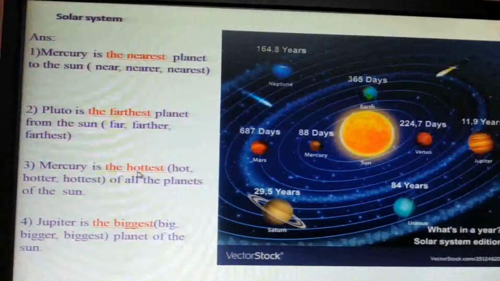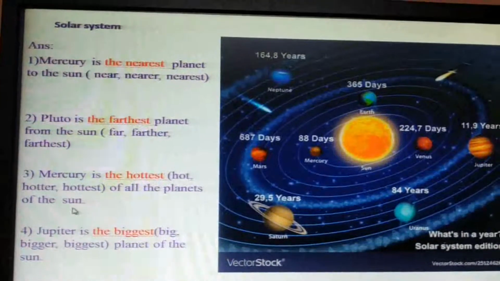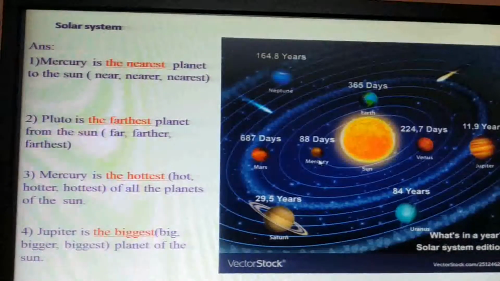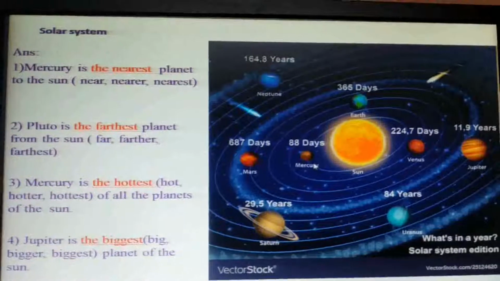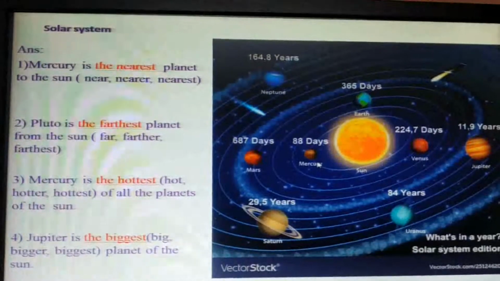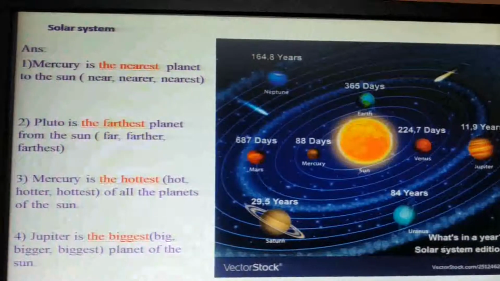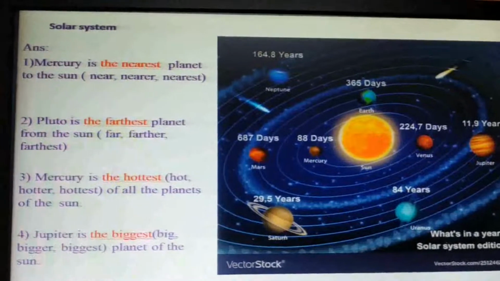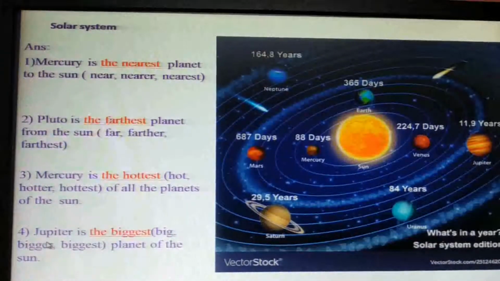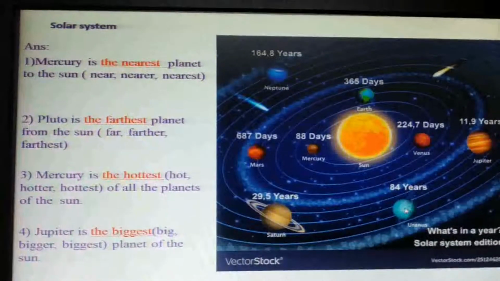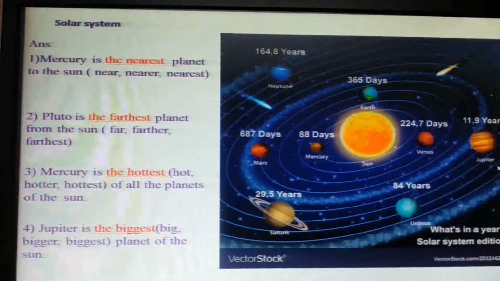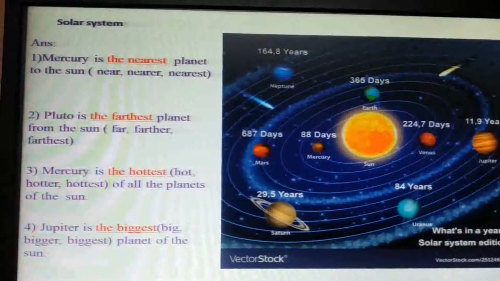Mercury is the hottest of all the planets of the sun. Mercury. Because Mercury lies very close to the sun, it receives the maximum quantity of heat, making it the hottest planet. Number 4, Jupiter is the biggest planet of the sun. Jupiter is the biggest planet of the sun.